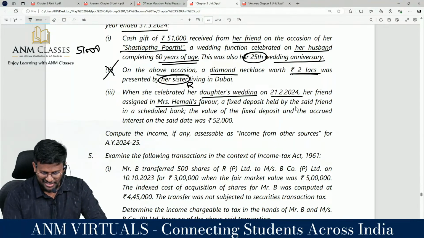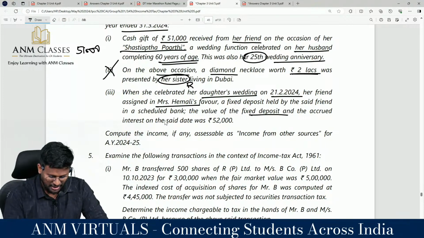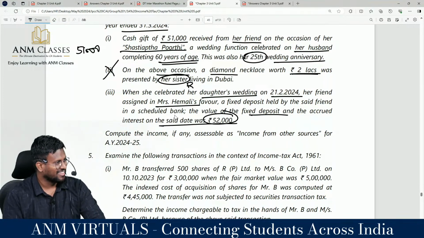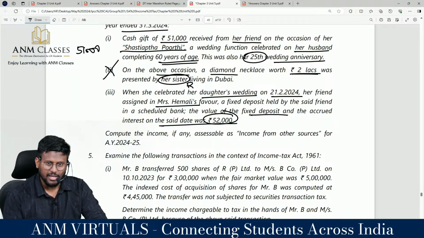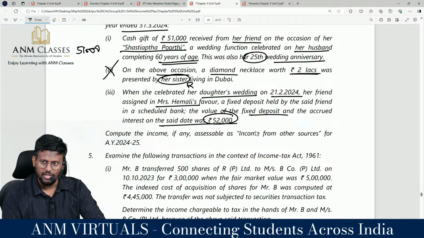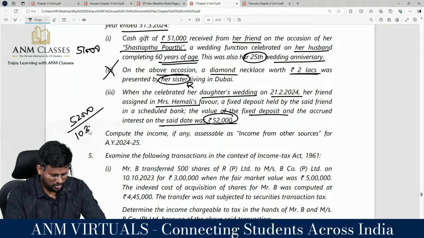a fixed deposit held by the said friend in a scheduled bank. The value of the fixed deposit and accrued interest on the said date was how much? Fixed deposit has to be treated as cash. Yes sir. Aggregate amount of cash received during a previous year exceeds 50,000 and the amount is taxable. 52,000 is taxable. 51 plus 52 comes to 1 lakh is taxable.